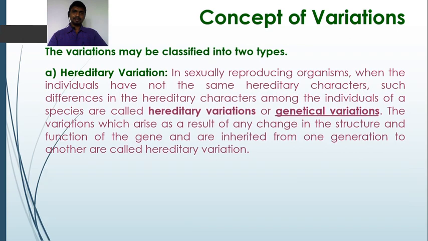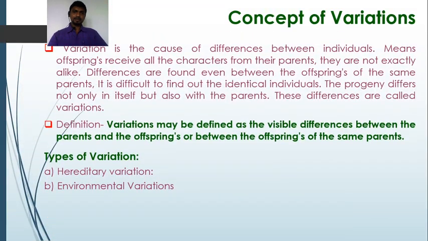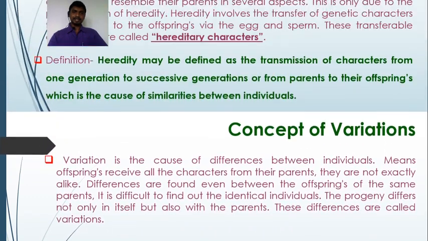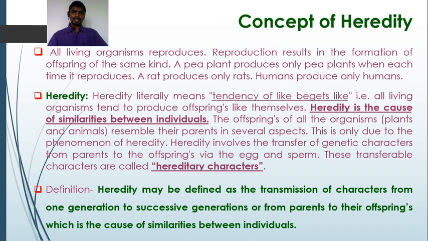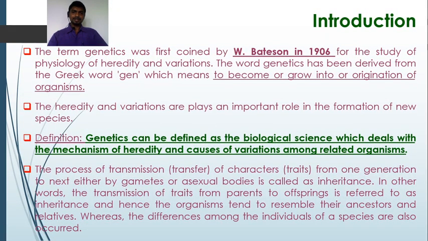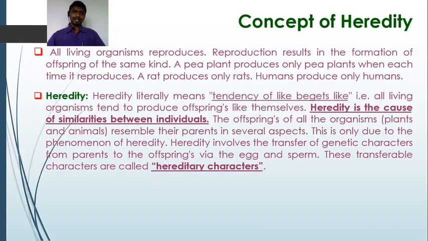So, in this lecture we studied the definition of genetics. What is genetics? Genetics may be defined as the biological science which deals with the mechanism of heredity and causes of variations among the related organisms. So, genetics is the special branch of science which deals with the mechanism of heredity and causes of variations among the related organisms. In short, we say genetics is the study of heredity and variation.